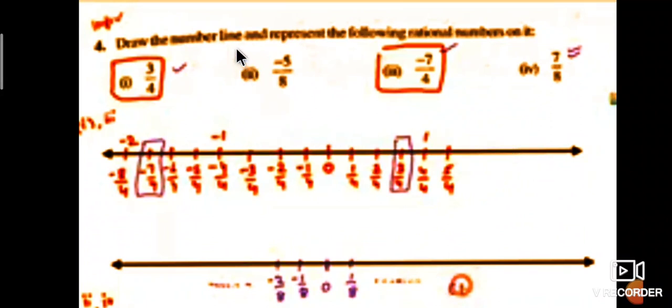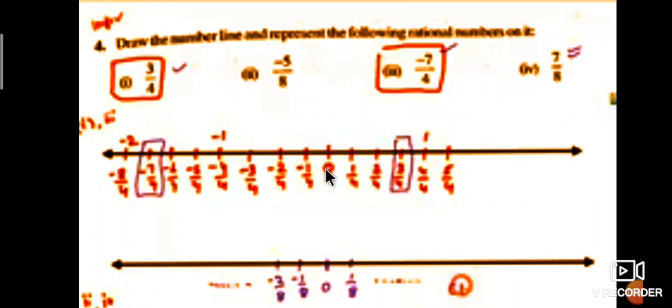Next, draw the number line and represent the following rational numbers on the number line. First one is 3 by 4, students. Okay, first draw a line. We will draw a straight line.